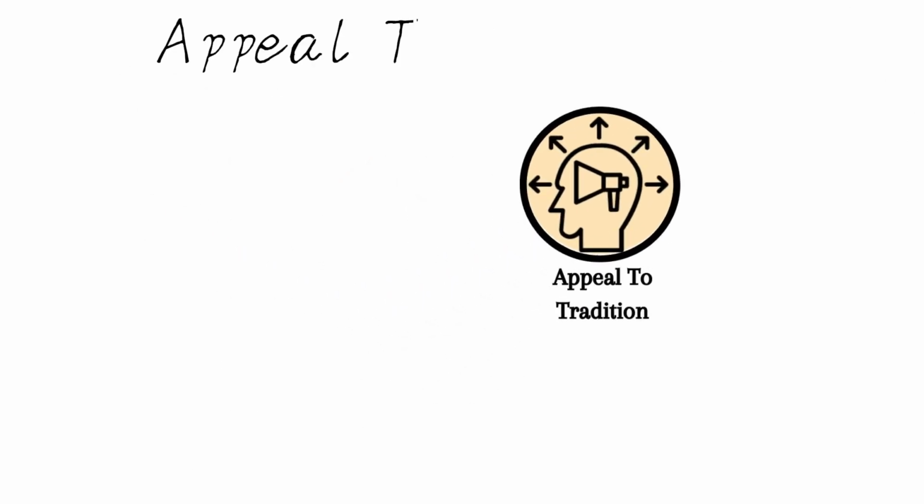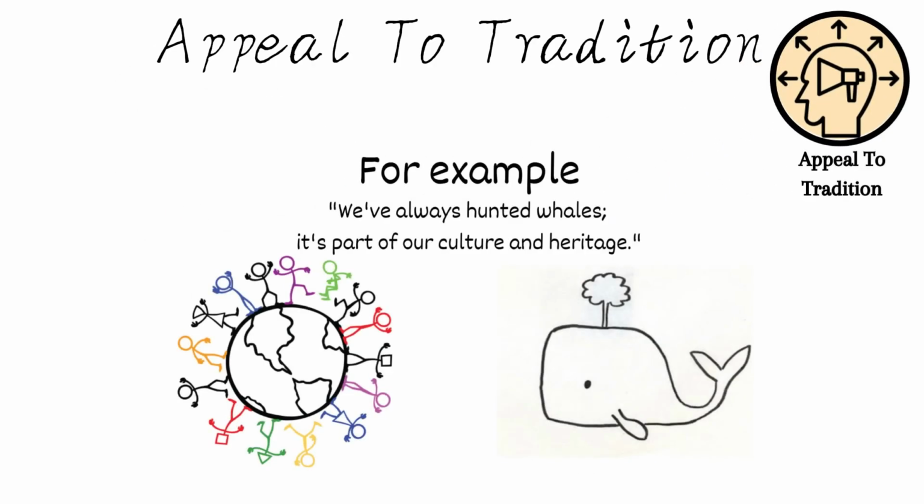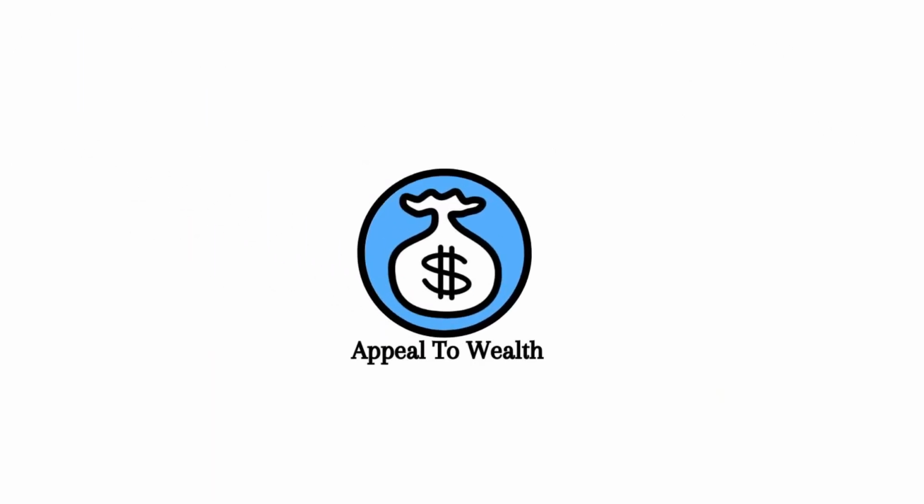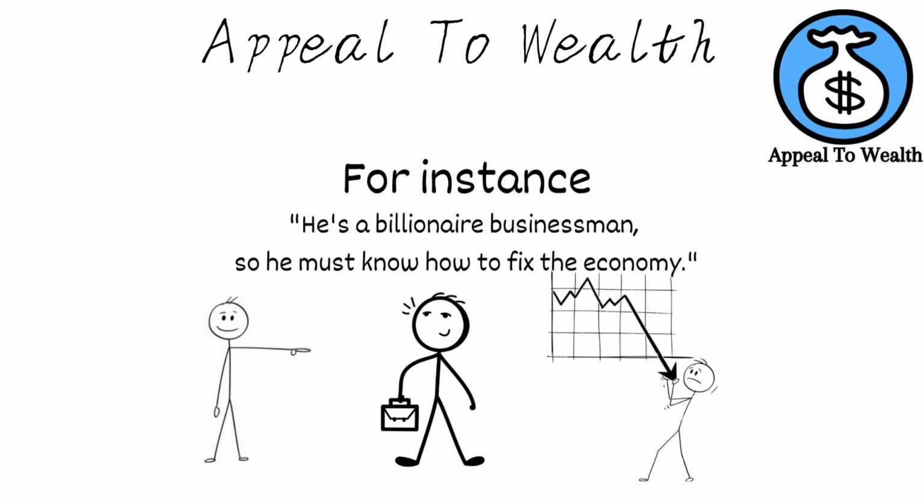Appeal to tradition argues that something is good or right simply because it's traditional. For example, we've always hunted whales, it's part of our culture and heritage. Appeal to wealth involves assuming that someone's wealth or success makes their opinions more valid or credible. For instance, he's a billionaire businessman, so he must know how to fix the economy.